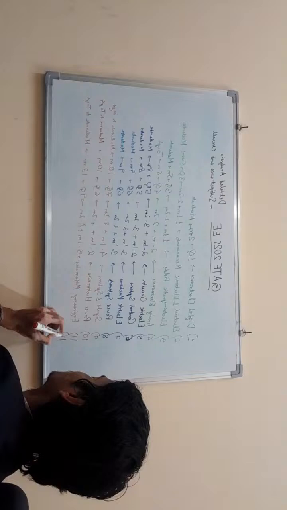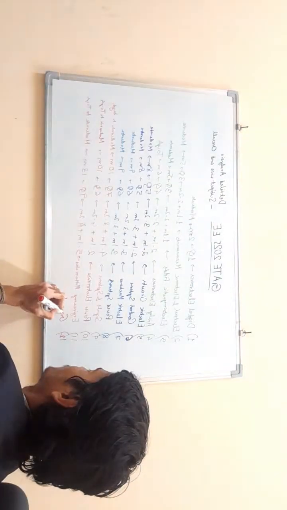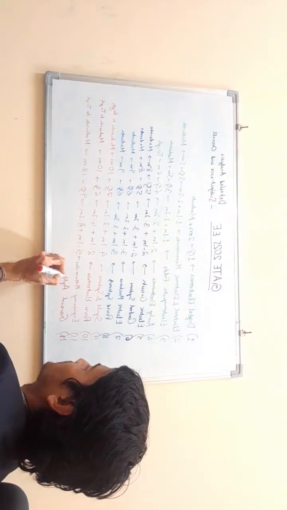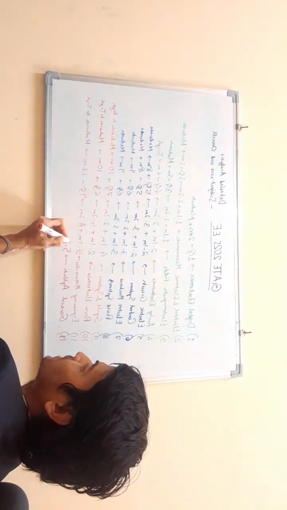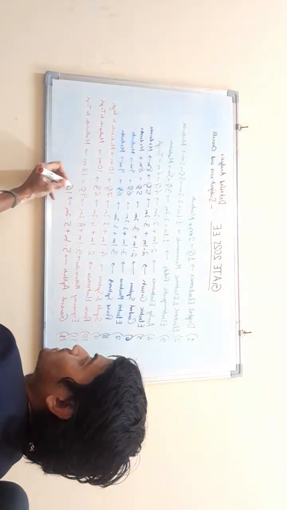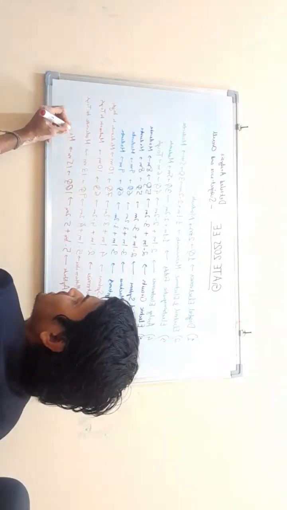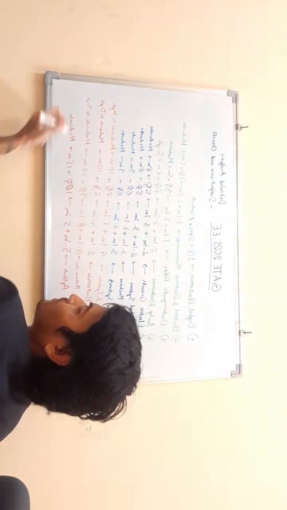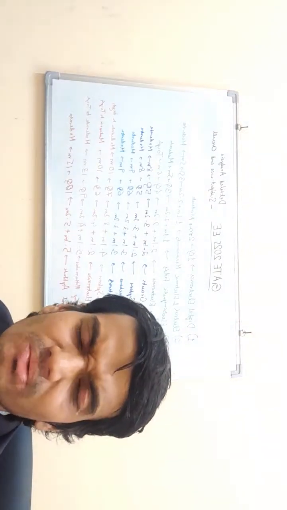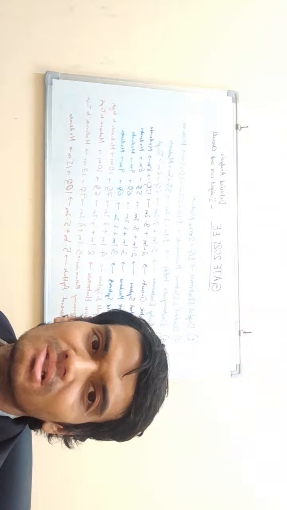Now, coming to the last subject, last but not the least, general aptitude. This pattern is again fixed. 5 1-mark and 5 2-mark questions. So 10 questions, 15 marks. Again, in my opinion, it will be moderate. Some good questions came, easy questions from English and basic arithmetic, all those things.